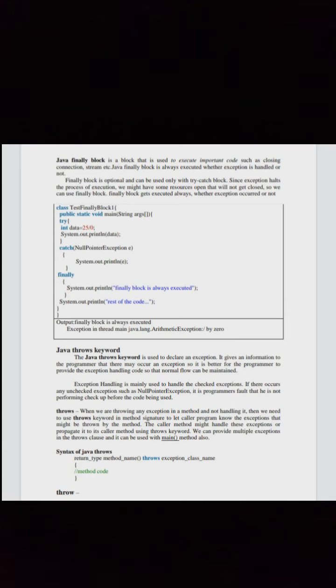Throws. When we are throwing any exception in a method and not handling it, then we need to use throws keyword in the method signature to let the caller program know the exception that might be thrown by the method. The caller method might handle these exceptions or propagate it to its caller method. Using throws keyword, we can provide multiple exceptions in the throws clause, and it can be used with the main method also. Syntax of Java throws. See here.